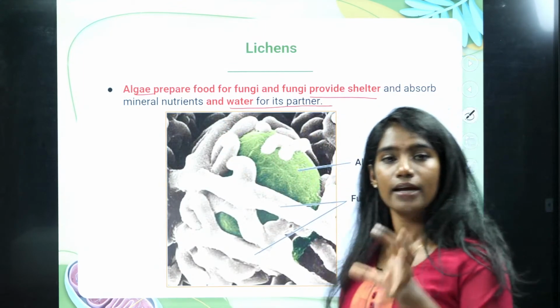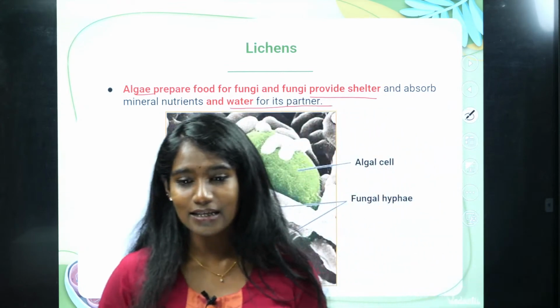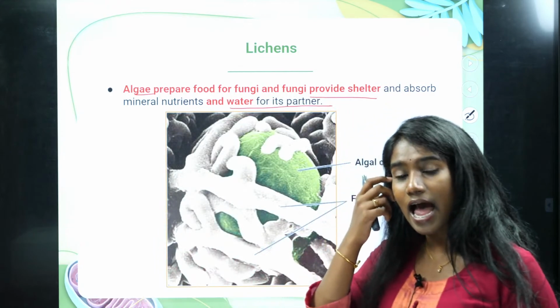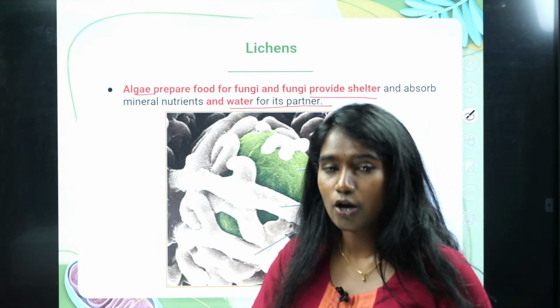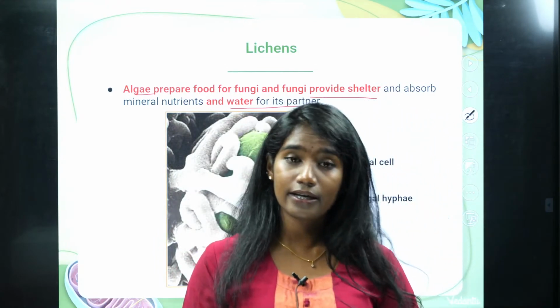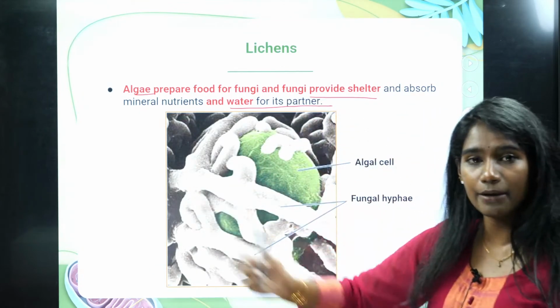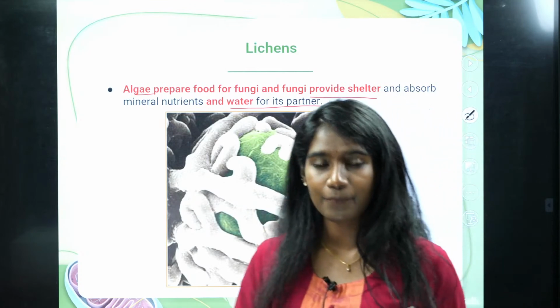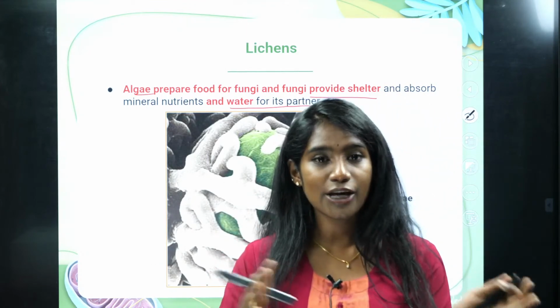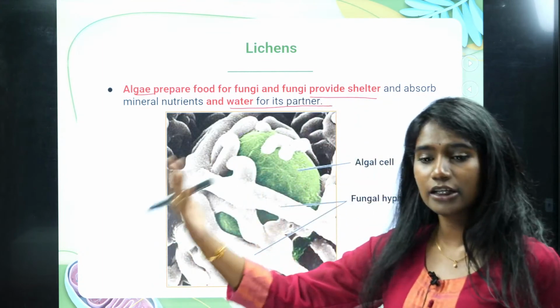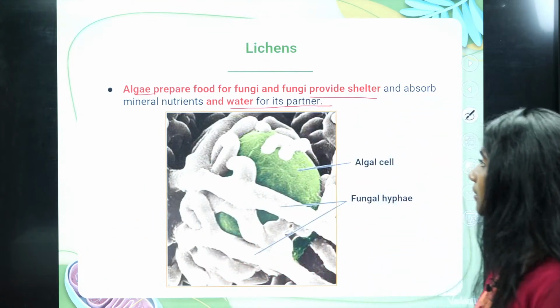Yes, they are like best friends. Algae performs photosynthesis, and for that it requires raw material, which will be provided by fungi. Then algae will prepare food, and the food will be shared with the fungi also, and along with it the fungi will provide the shelter.